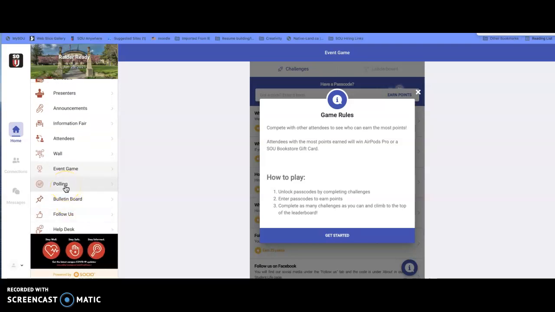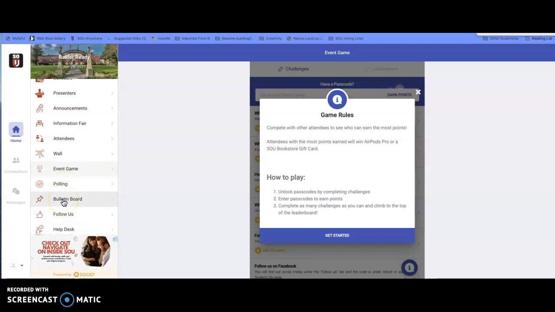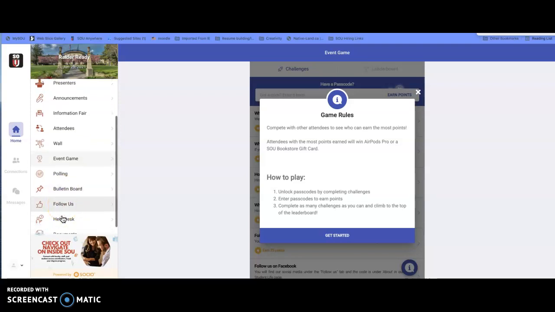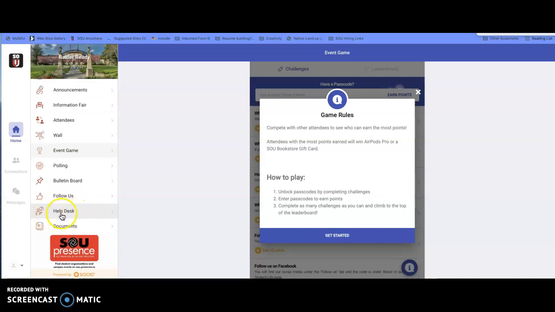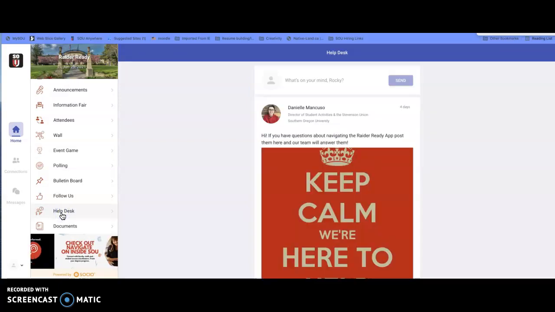So hit up the polling page and respond to our polls. The bulletin board has some great announcements, job opportunities, campus jobs, things like that. Follow us on our social media, and then of course this is the help desk. If you have any questions throughout this event about how to navigate the event, or any questions that you're not getting answered in specific sessions, feel free to stop by the help desk and post them here, and we will get back to you as soon as we can.